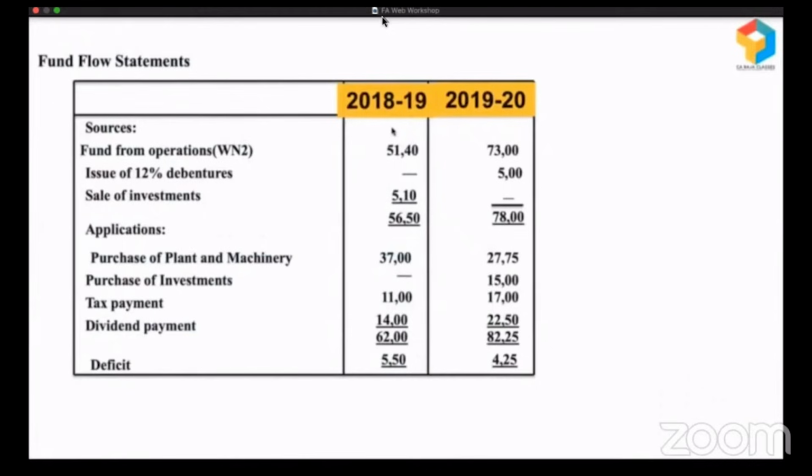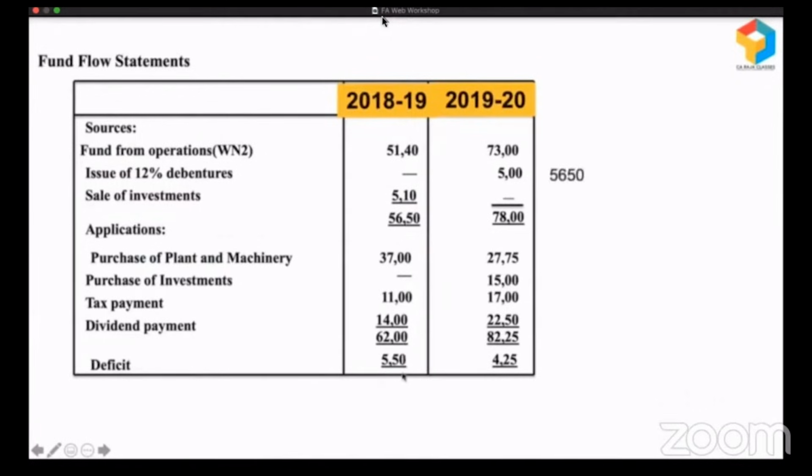And here I'm not teaching you how to prepare a fund flow statement, but how to read the fund flow statement. Look, in 2018-19 they had long-term sources from operations and by selling investment of 5,650, and these are all their long-term uses. They purchased plant and machinery, they paid taxes, they paid dividend. So 5,650 was the source, 6,200 was the use, there was a deficit of 550.